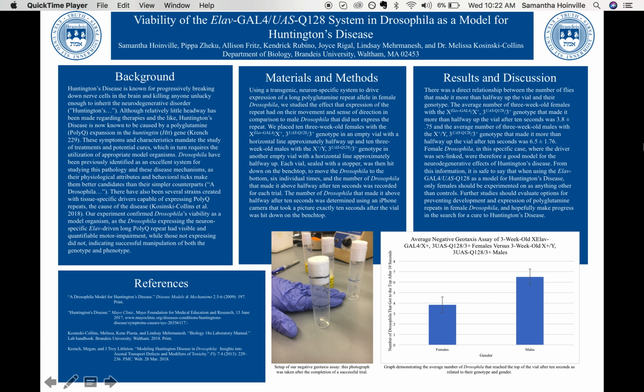And so we determined that Drosophila are in fact a good model organism for Huntington's disease, but that future studies, or at least with this system, should be done in females because they're the ones that are expressing the Q128 repeat, the ones that are showing a very visible lack of directionality, lack of mobility. And so we hope that further studies evaluate options for preventing development and expression of polyglutamine repeats in female Drosophila.